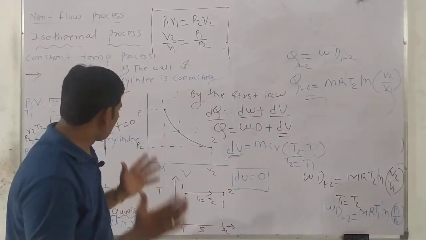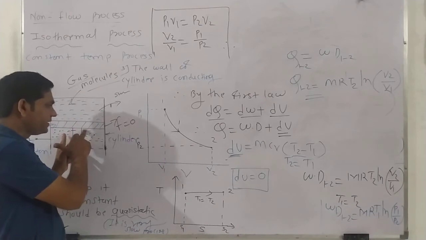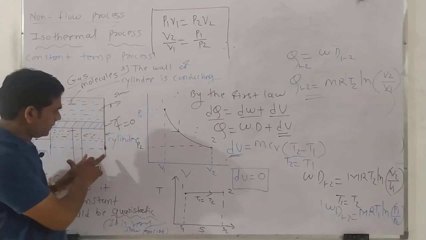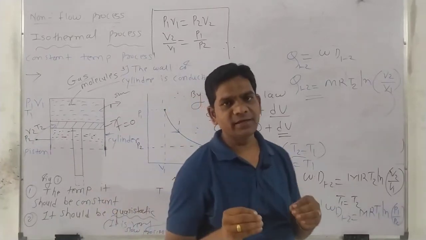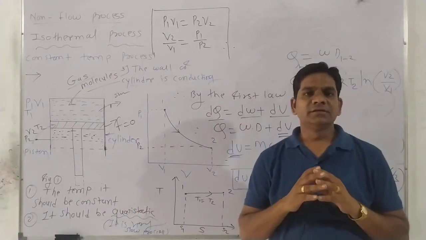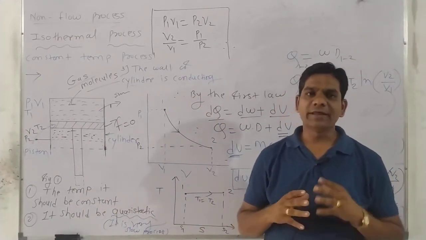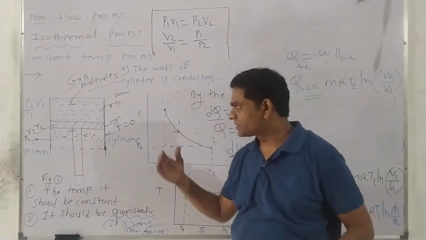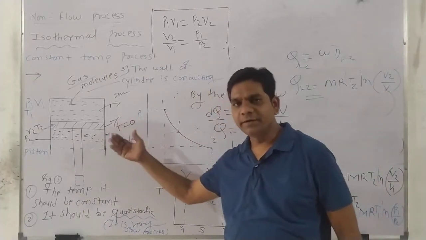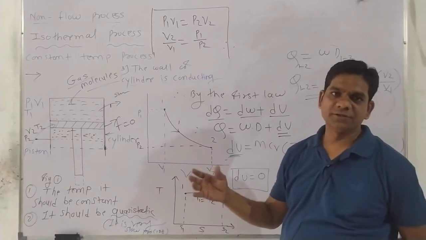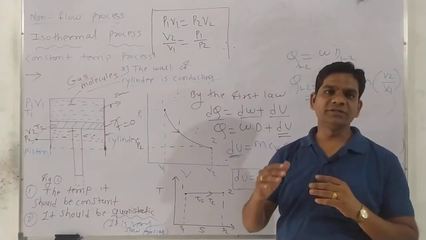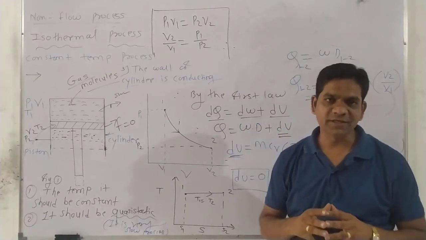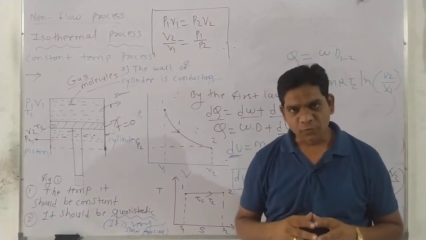Why? Because all the heat is converted into work. It is considered only an imaginary or ideal process, because such a process does not exist in nature; converting all the heat into work is not possible.